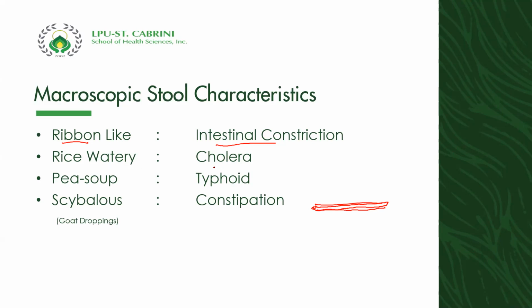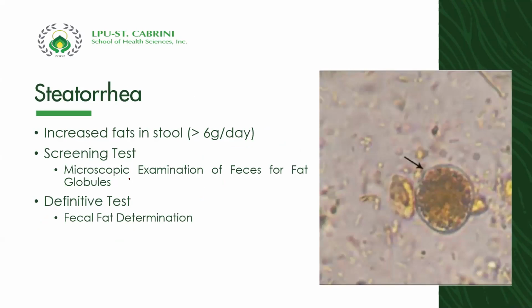Rice watery, cholera, Vibrio cholera as we all know. Pea soup, typhoid, Salmonella typhi. Scybalous, constipation, goat droppings. Okay. Now, this is what we call steatorrhea. When we say steatorrhea, there is an increased secretion of fats in the stool, greater than 6 grams per day.